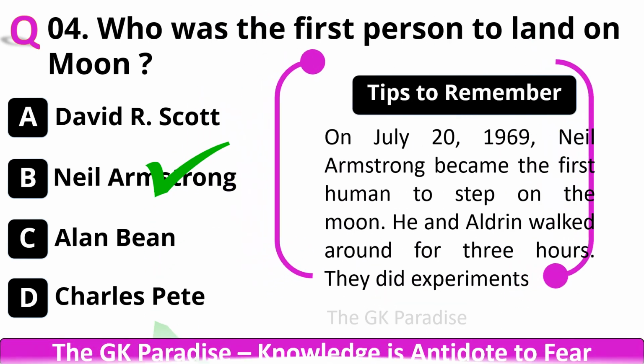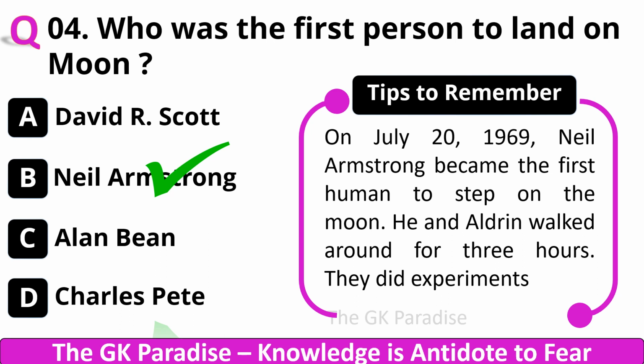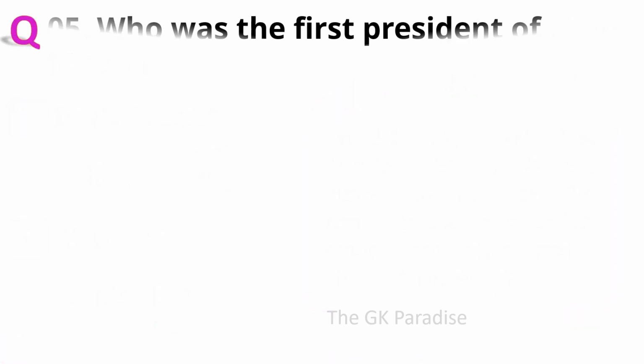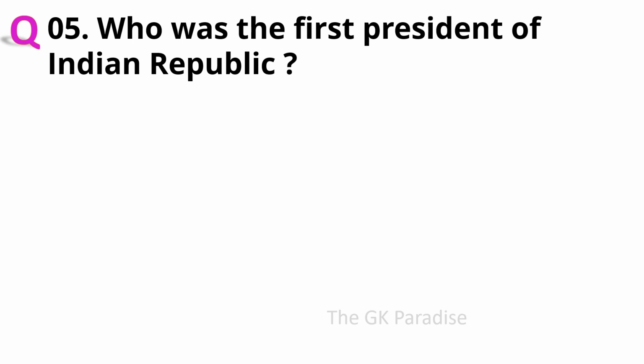Your correct answer is B. Neil Armstrong. In July of 1969, Neil Armstrong became the first human to step on the moon. He and Aldrin worked around for 3 hours and they did various experiments. Question number 5. Who was the first president of the Indian Republic?